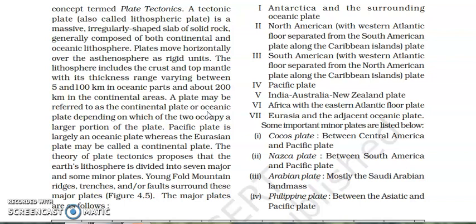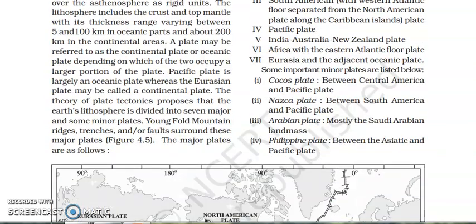Now what are those major plates? The Antarctica and the surrounding ocean plate. North America, where we have the Western Atlantic seafloor spreading, separated from the South America plate along the Caribbean island. South America, from the Western Atlantic floor, separated from the North American plate along the Caribbean island. Then the Pacific plate, India, Australia, New Zealand plate, Africa with the East Atlantic plate, Eurasia and adjacent oceanic plate. These are all the 7 major plates of the world.